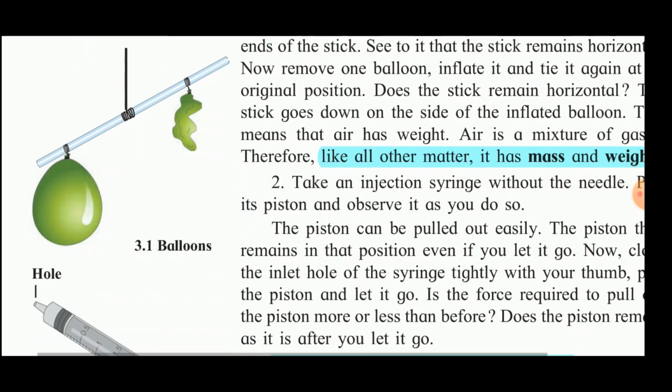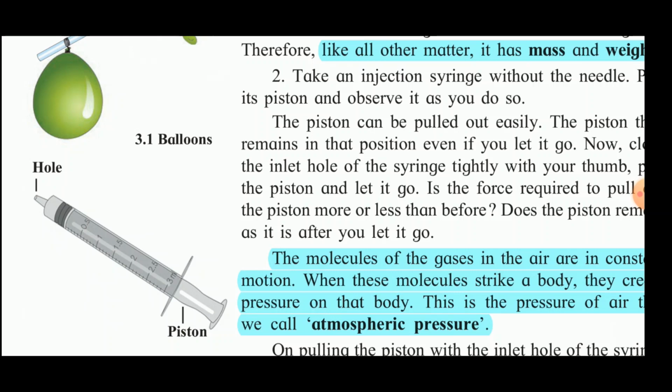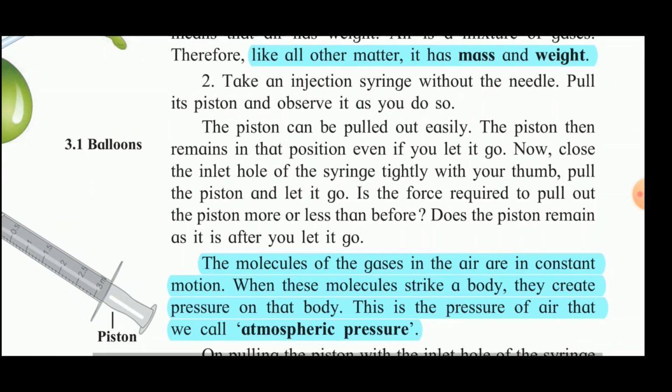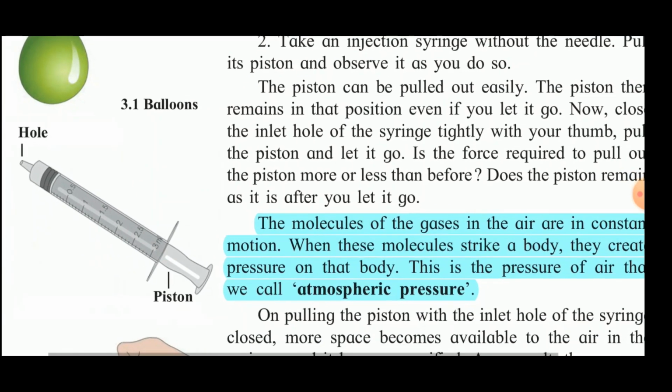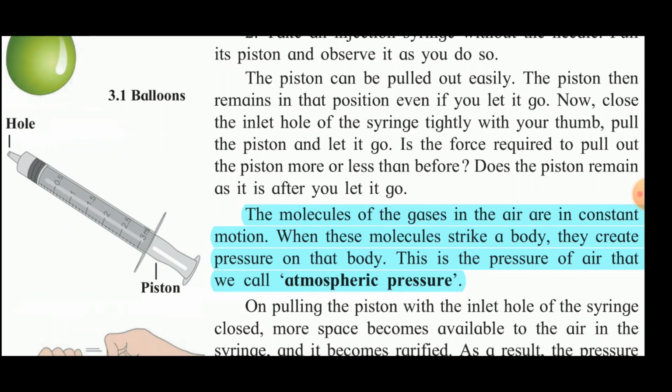Now for understanding the second property of the air, take an injection syringe without the needle. Pull its piston and observe it as you do so. When the piston can be pulled easily out, then it remains in that position even if you let it go.